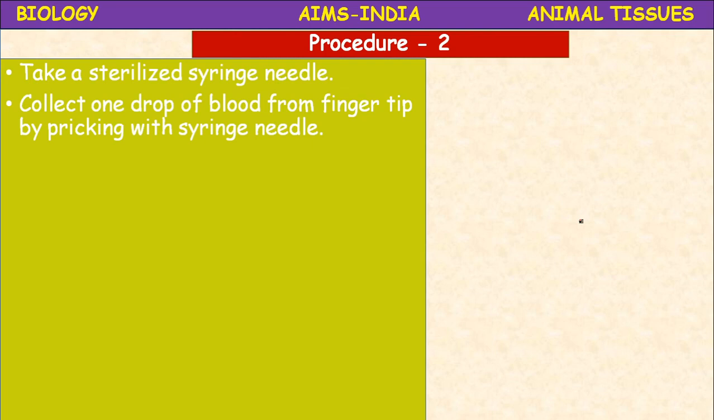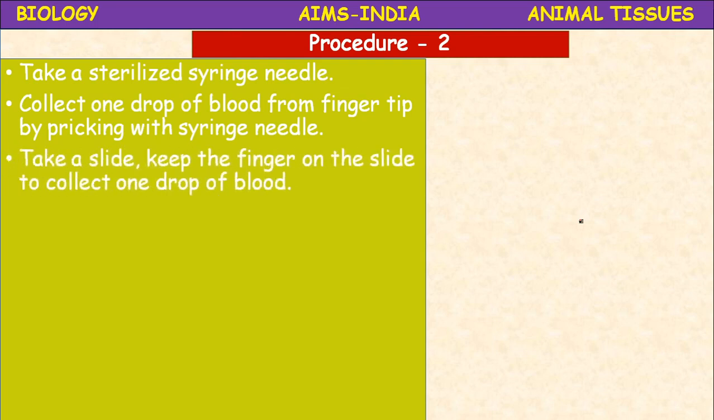So collect one drop of blood from the fingertip, especially the third finger or the ring finger you have to select so that it will be convenient. Okay, collect one drop of blood from the fingertip by pricking with a syringe needle, and now take a slide.